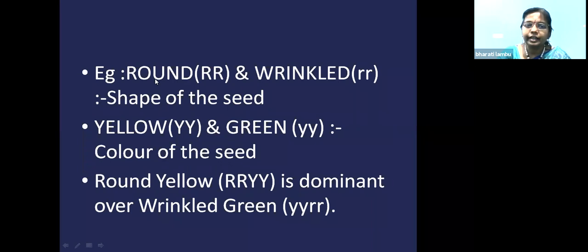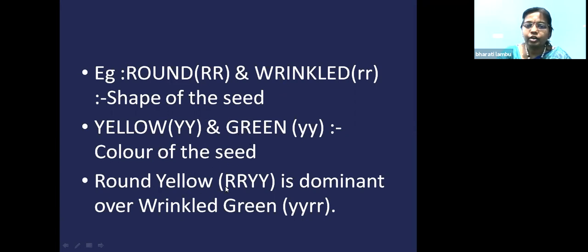In that, he took the dominant character round. By doing a monohybrid cross, we can know which is the dominant character and which is the recessive character. So round is dominant over wrinkled and yellow is dominant over green. Mendel took the two dominant characters, round and yellow, and crossed them with an individual having the two recessive characters, wrinkled and green seeds.